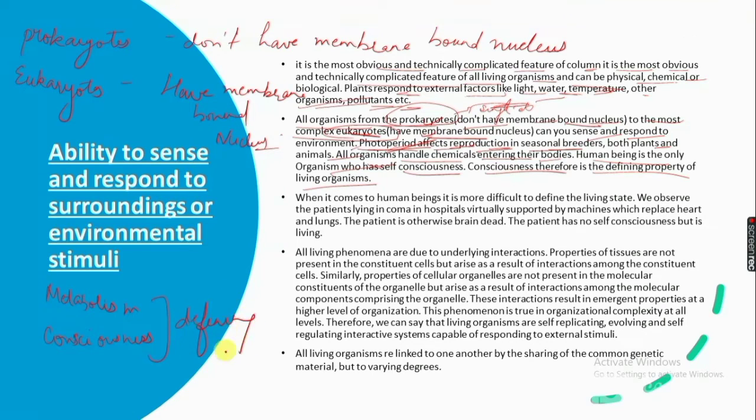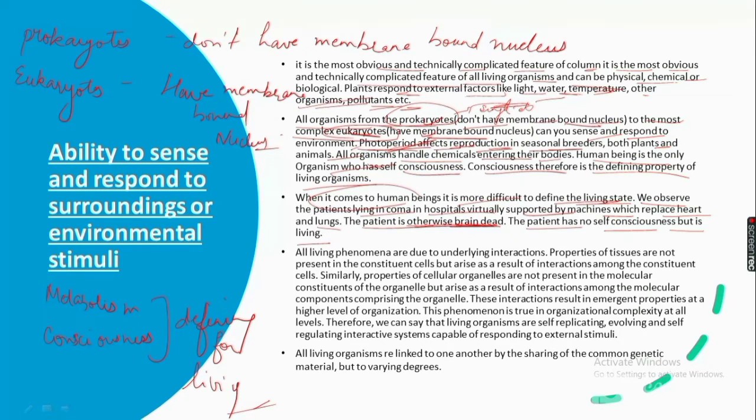When it comes to human beings, it is more difficult to define the living state. We observe patients lying in coma in hospitals, virtually supported by machines which replace heart and lungs. The patient is otherwise brain dead. The patient has no self-consciousness but is living. So we cannot say that consciousness is true to define living.